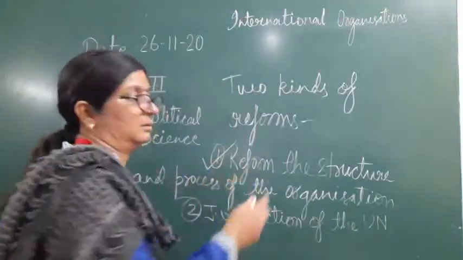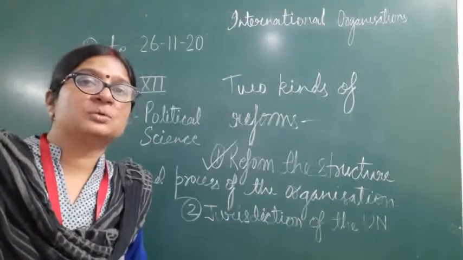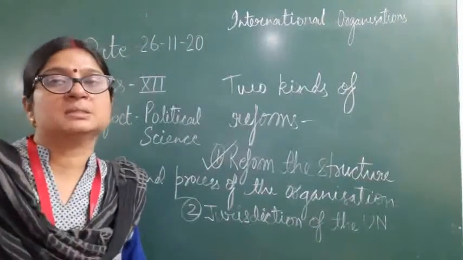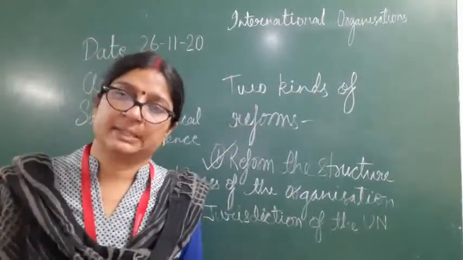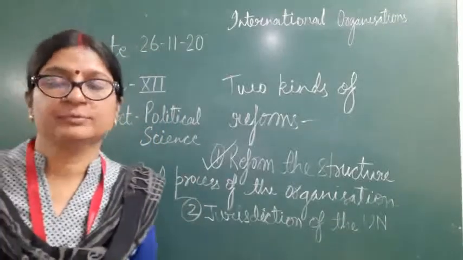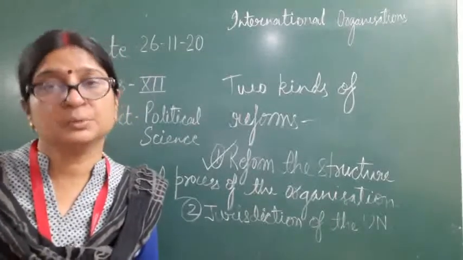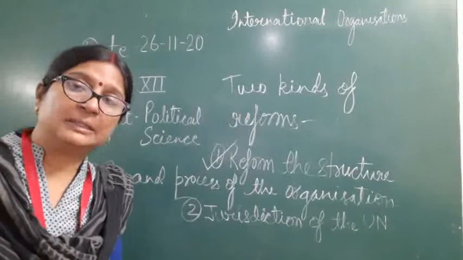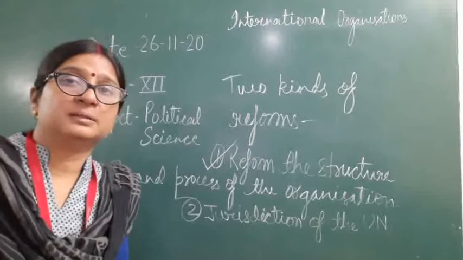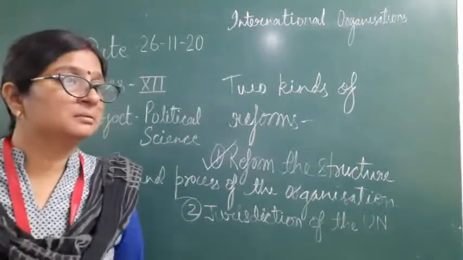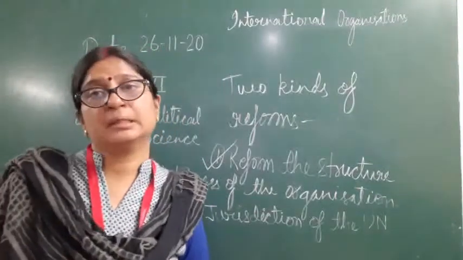This will be under more, we will discuss it in more detail. So what we find, the UN was established in the year 1945, immediately after the Second World War. We have seen that the process of making of UN actually started during the Second World War, and it was established on 24th October 1945. And today we are in 2020, and it was established in the year 1945.